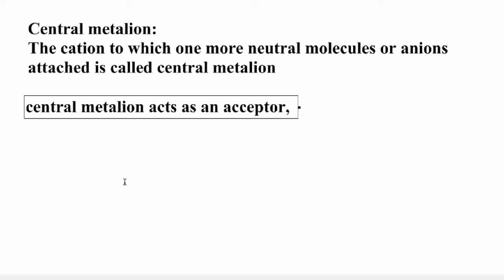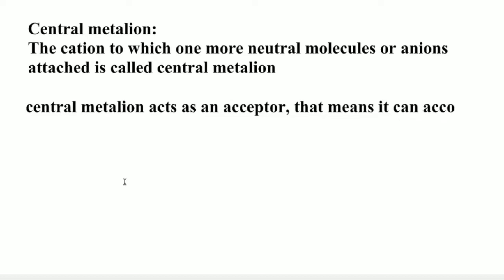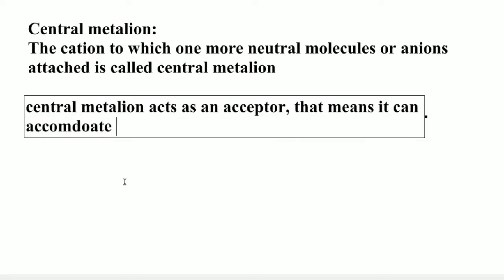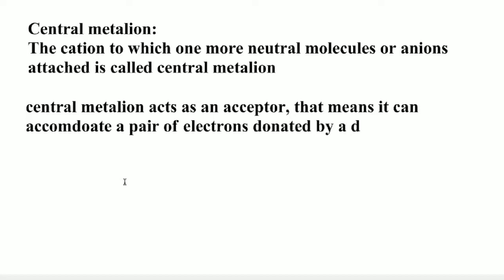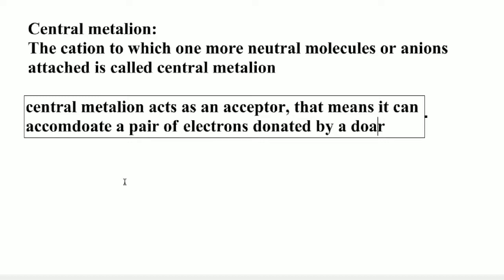That means it can accommodate a pair of electrons donated by a donor atom of a ligand.